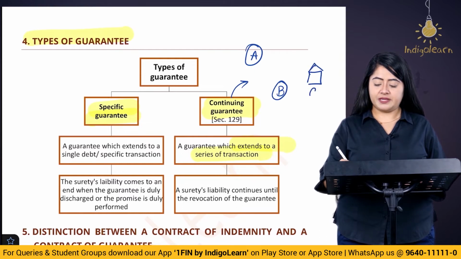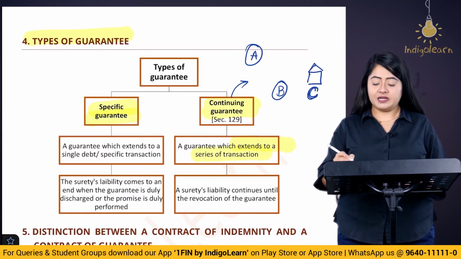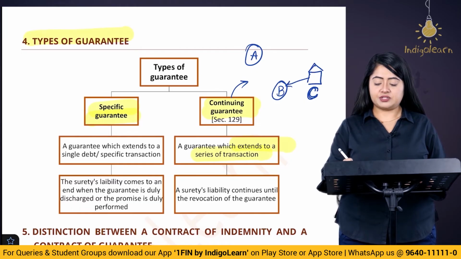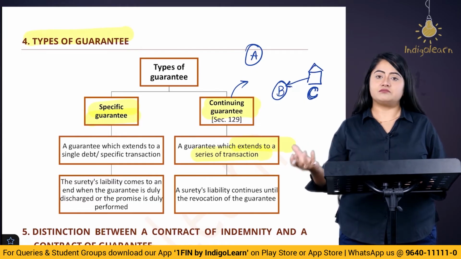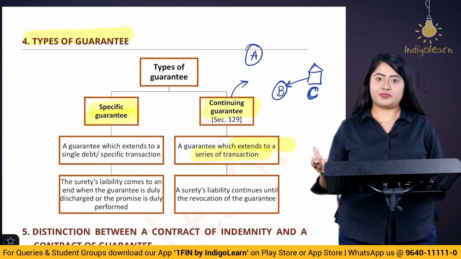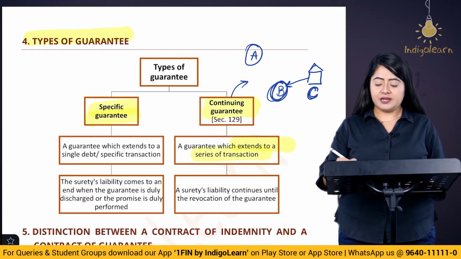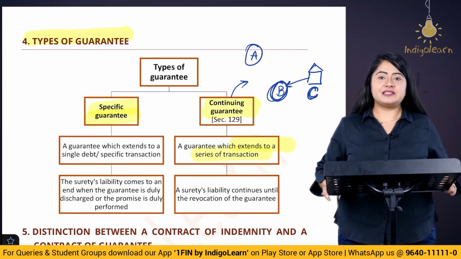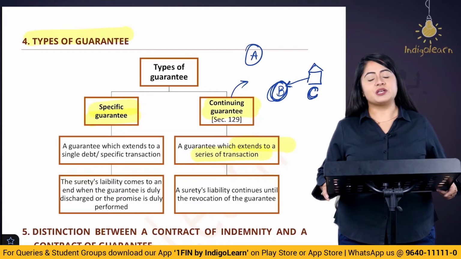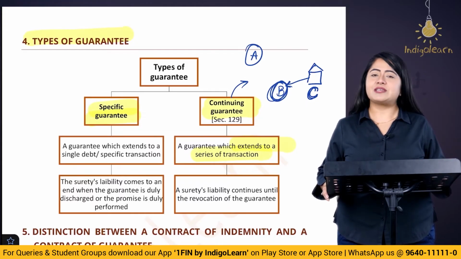Let's say this shop is owned by C. Now this is a tea shop. Every time Mr. B goes to this tea shop, he buys some tea. But here Mr. B does not have money every single time to pay to this tea vendor. So here B tells C that, listen, can you give me tea on credit? After every month I am going to clear the dues. So C says, okay fine, no problem, just get a surety.